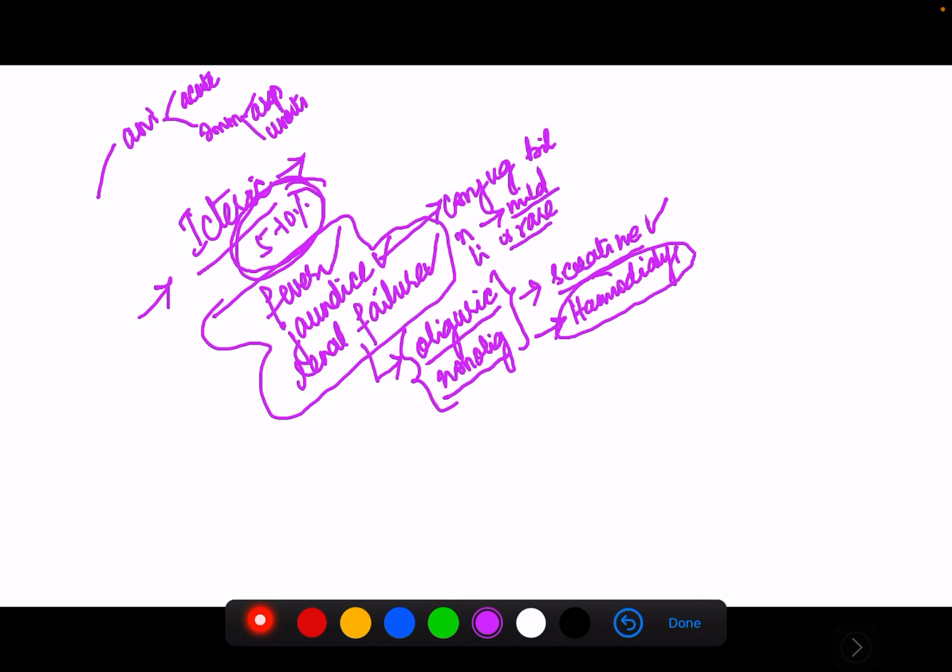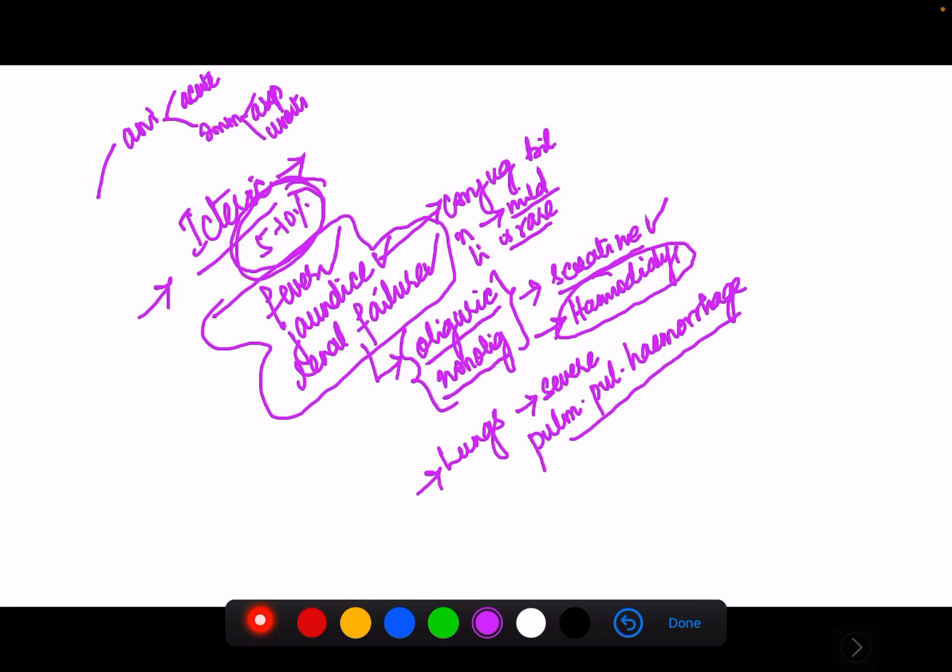And in the severe phase, apart from this, even the lungs will be involved. Here there could be a severe pulmonary disease, which is characterized by pulmonary hemorrhage. What will be the symptoms if there is pulmonary involvement? The symptoms will be shortness of breath, cough, or hemoptysis.